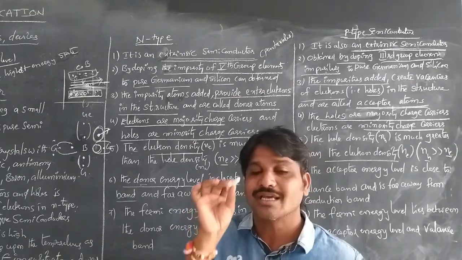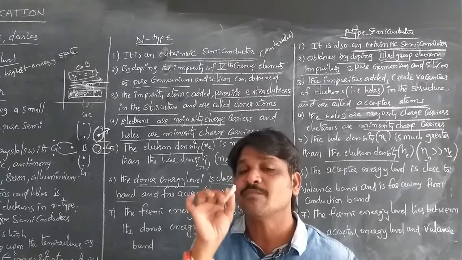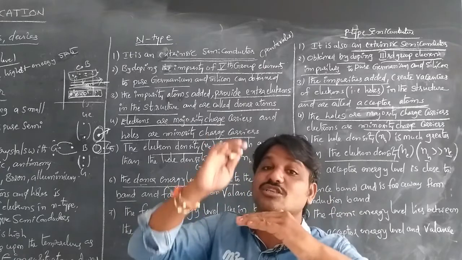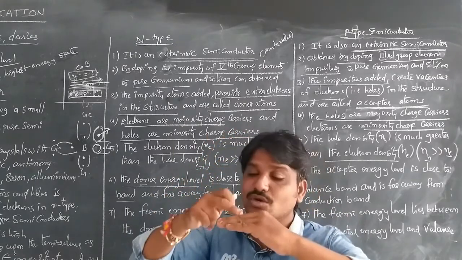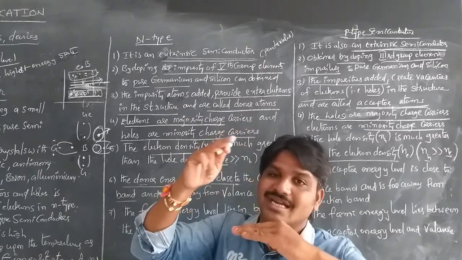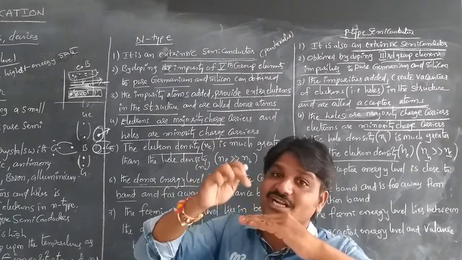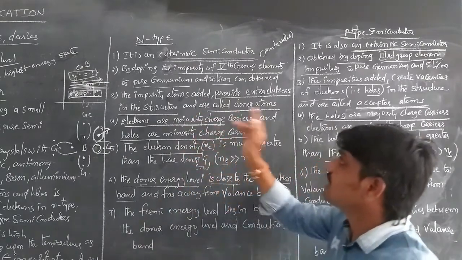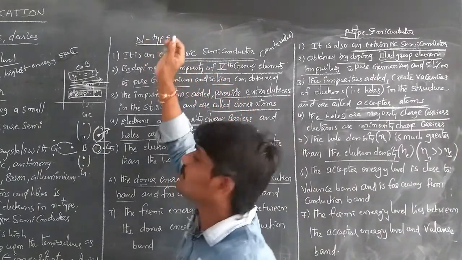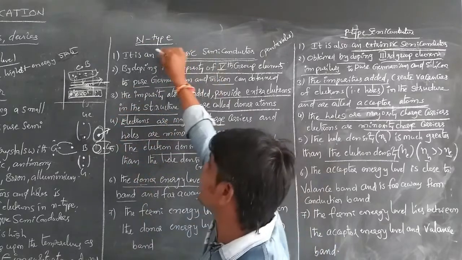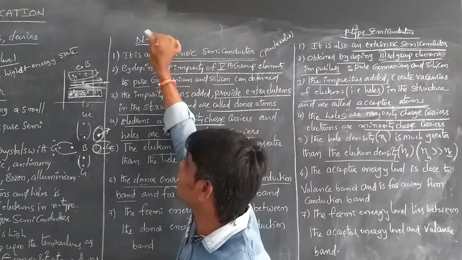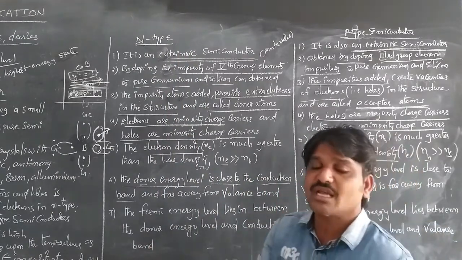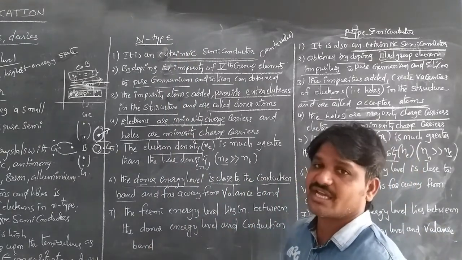The donor level is near the conduction band because electrons are contained in the conduction band, and the Fermi level lies between the conduction band and the donor level. In one word, n-type means negative charge, the donor level is near the conduction band, and the majority charge carriers are electrons.